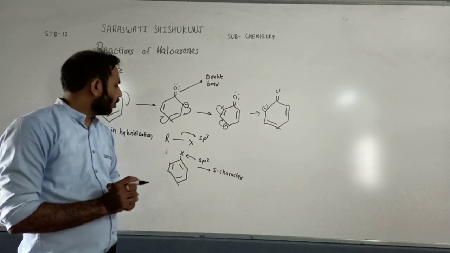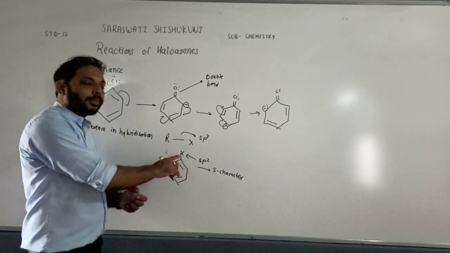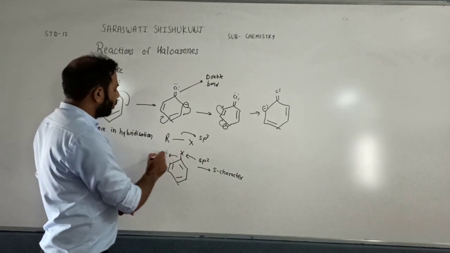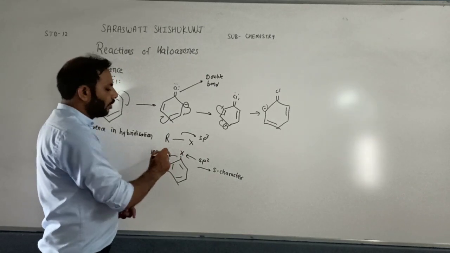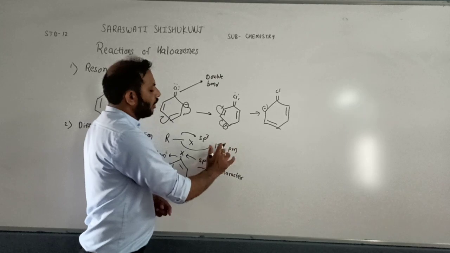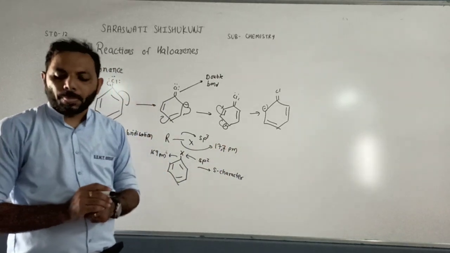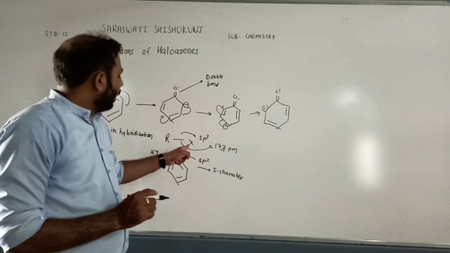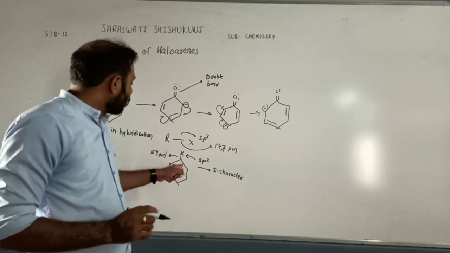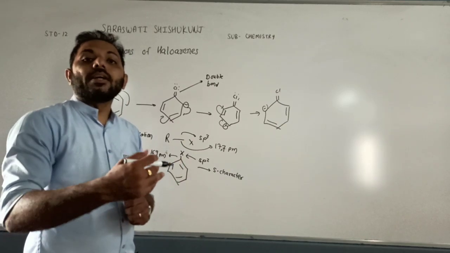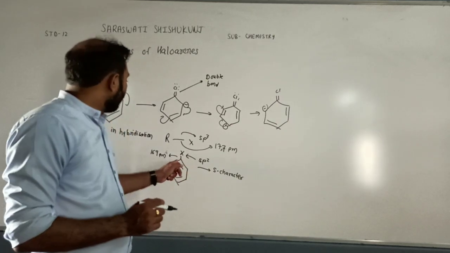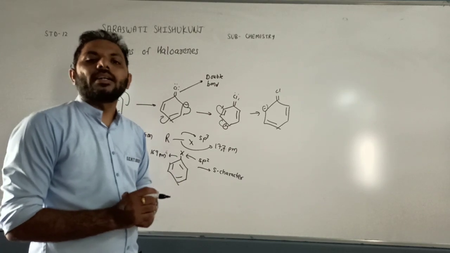to break. That is the first point. The second point is that because it is sp2 hybridized, the bond length between carbon and halogen is less. Here the bond length is 169 picometer. Here the bond length is 177 picometer, more than 170 picometer. So we can say that the bond length of haloalkane is more, the bond length of haloarene is less, and because it has less bond length it is difficult to break. This bond cannot be broken easily. It is difficult to break, and that is why the reactions of haloarene are difficult.